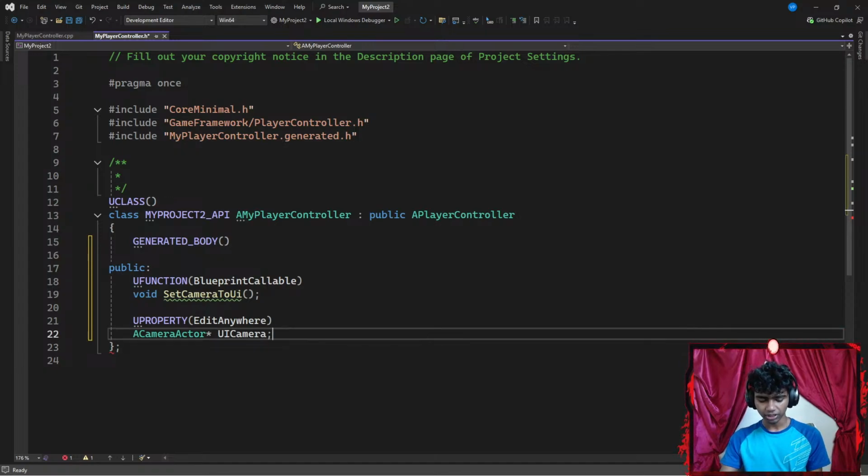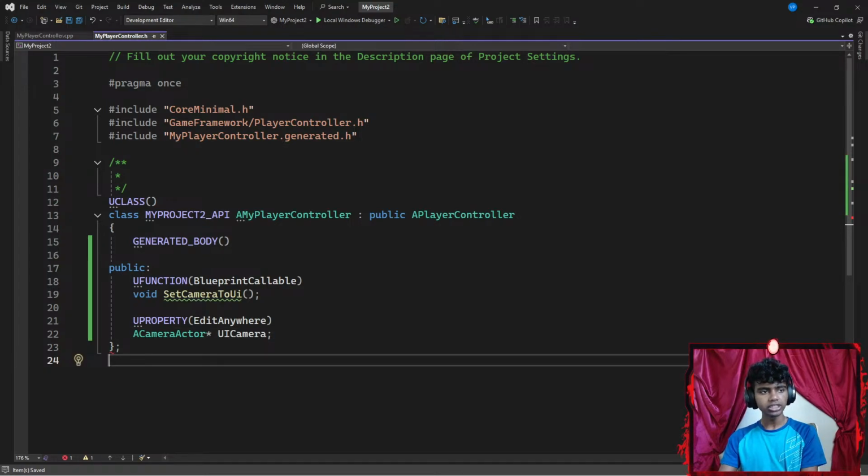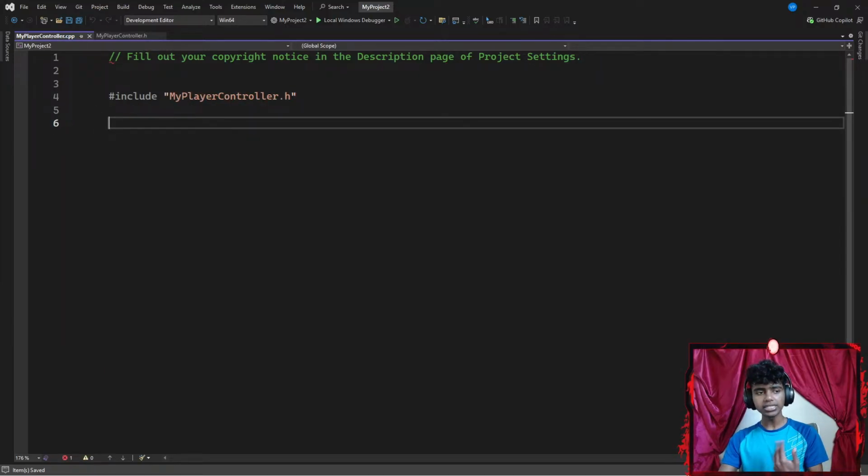Let's go ahead and hit Control S to save the code. But here's the thing, did I mess something up? So I have a void function, I have generated body. I think everything's correct here. Now let's go to my C++ file.